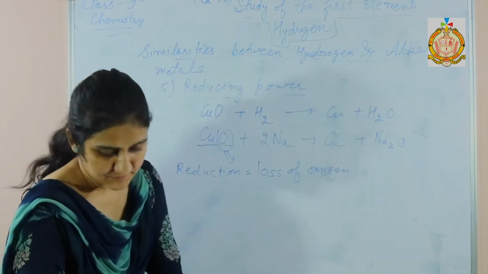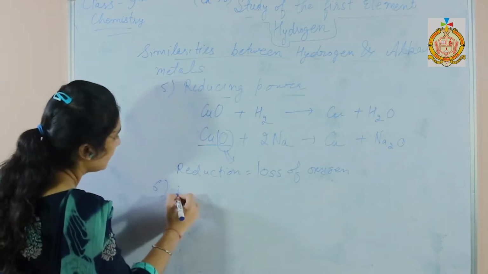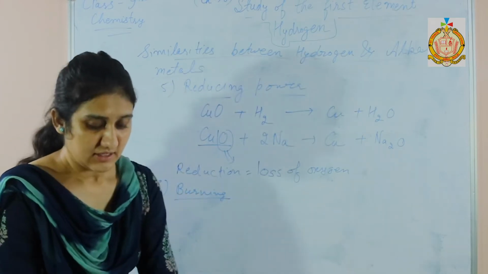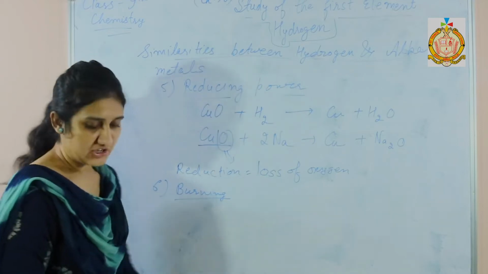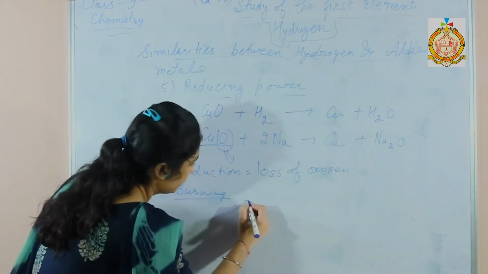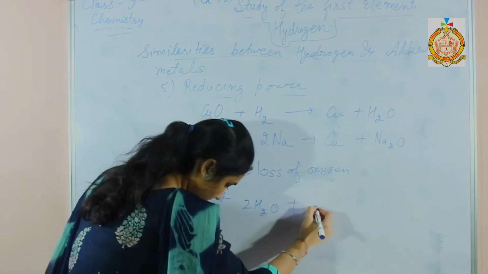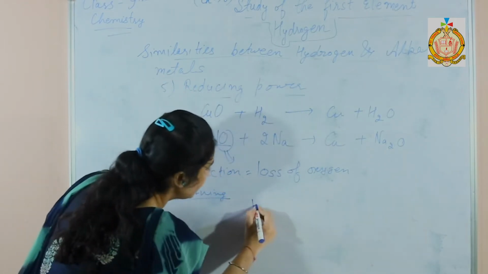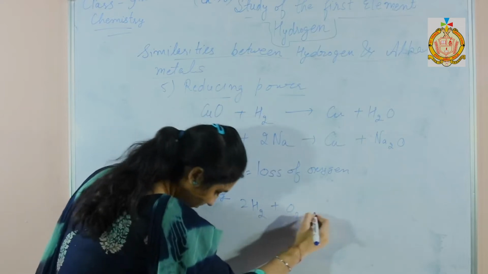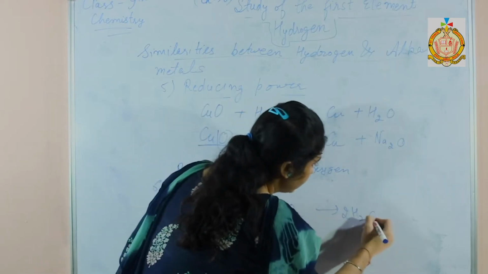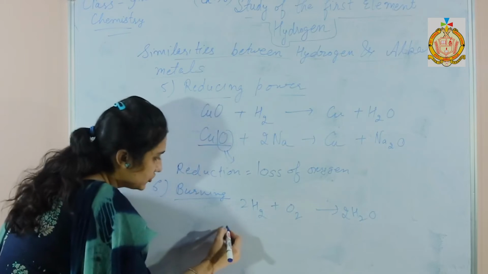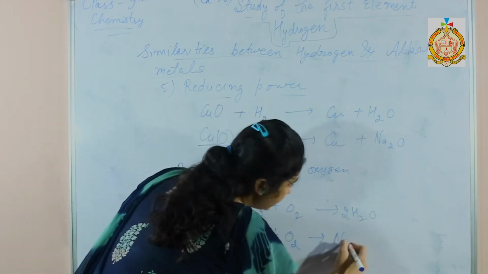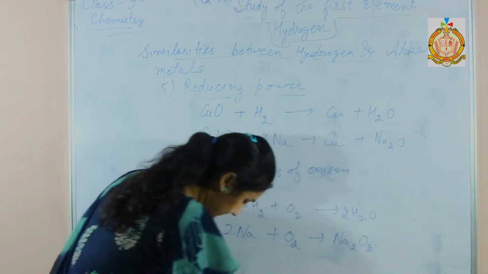Next point is burning. Hydrogen as well as alkali metals, when they burn, react with oxygen. Here is hydrogen. When hydrogen reacts with oxygen, it gives water. When sodium metal reacts with oxygen, it gives sodium oxide.